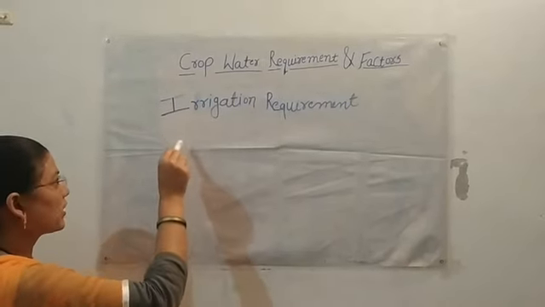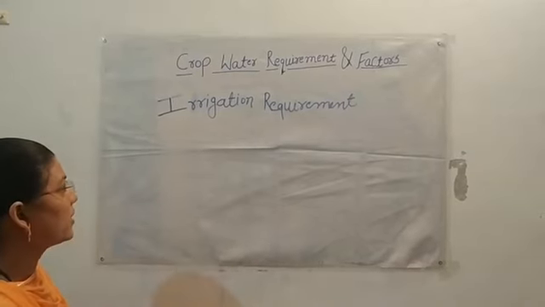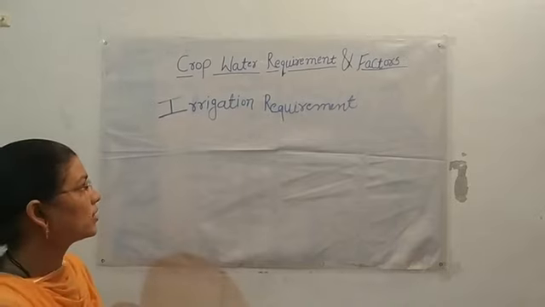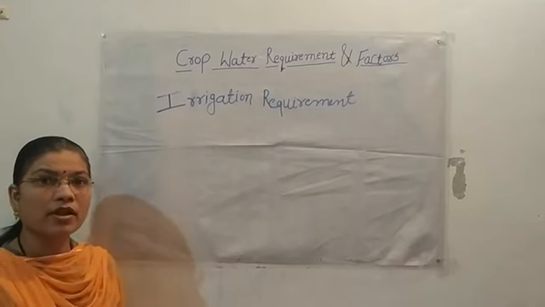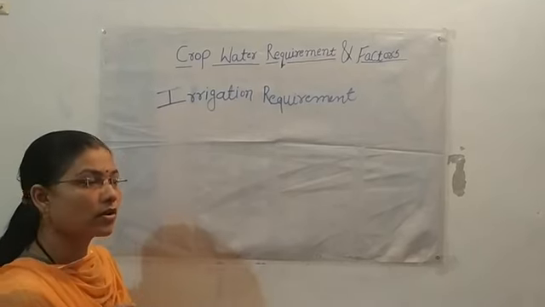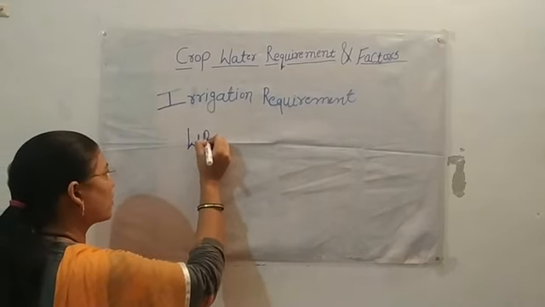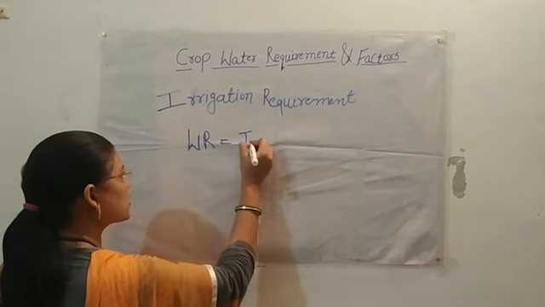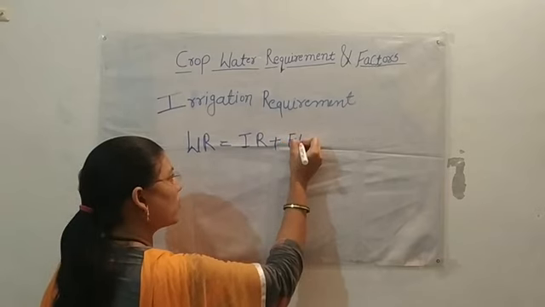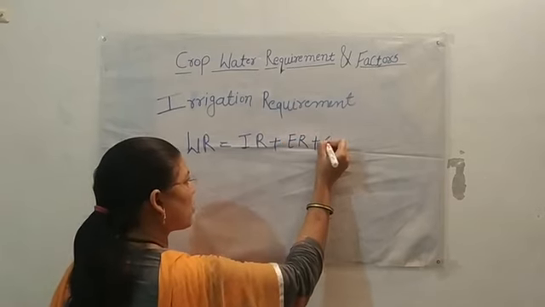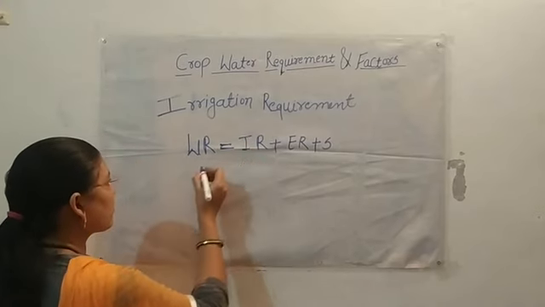Next in water requirement terms is irrigation requirement. Irrigation requirement means the water requirement exclusive of effective rainfall and water from the soil profile. Earlier we saw that water requirement equals irrigation requirement plus water required from effective rainfall plus soil profile water storage.